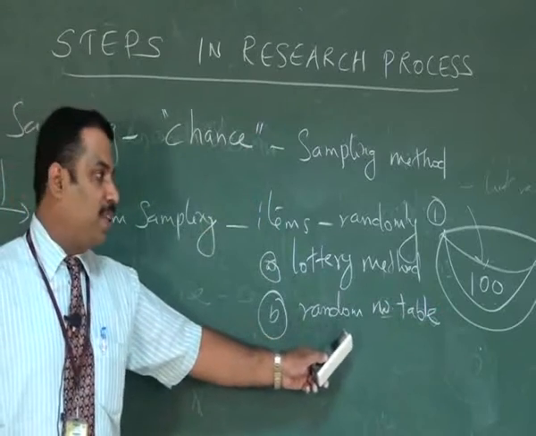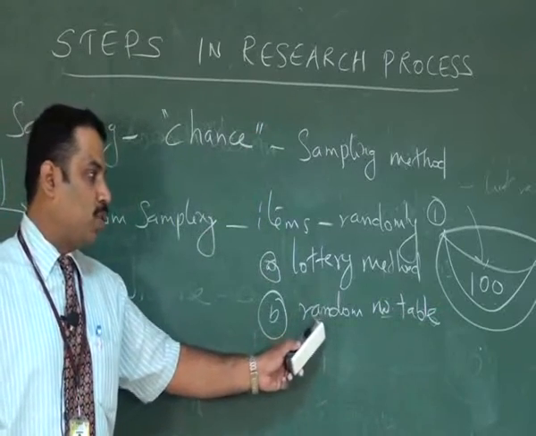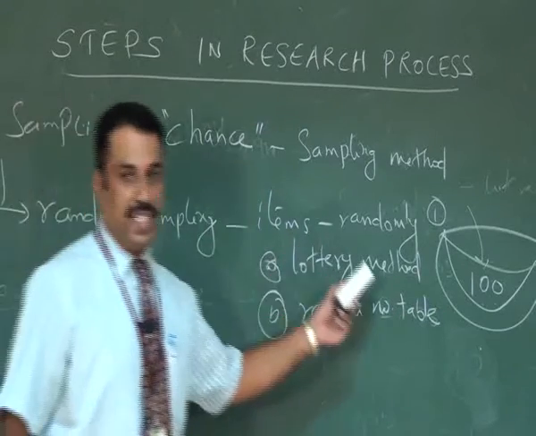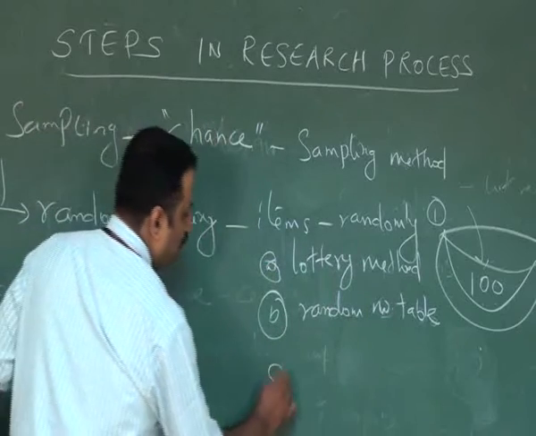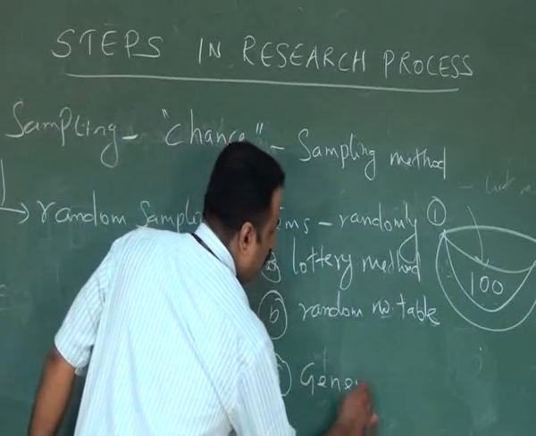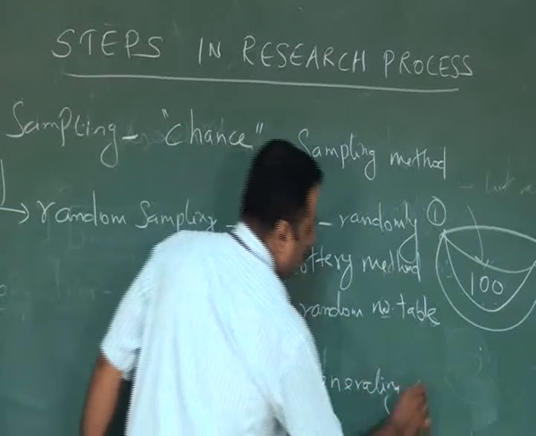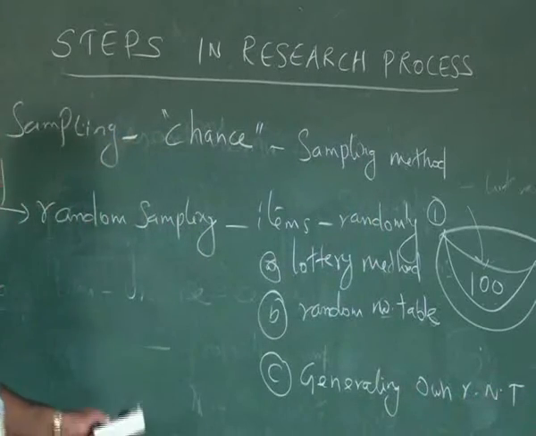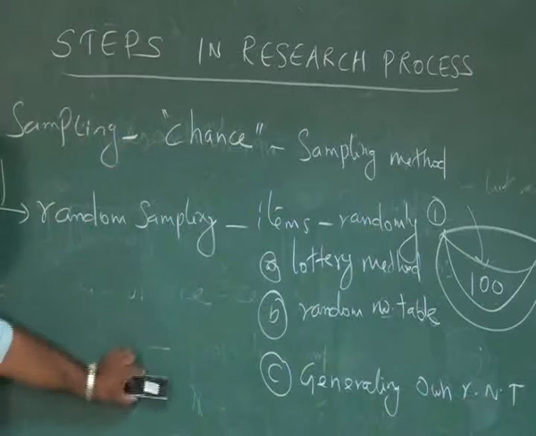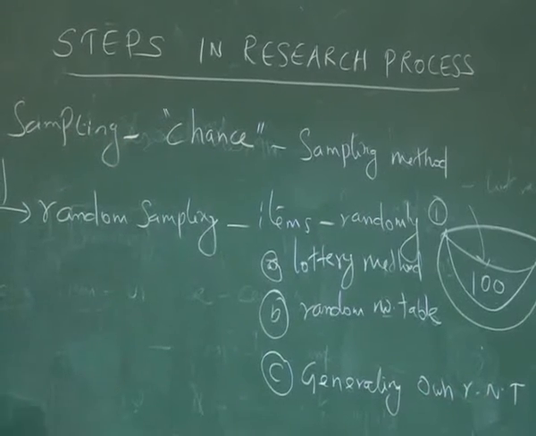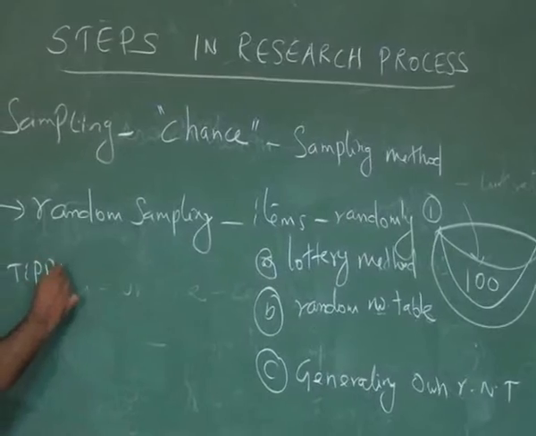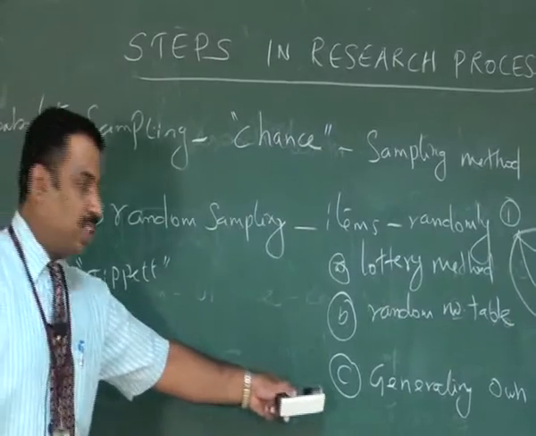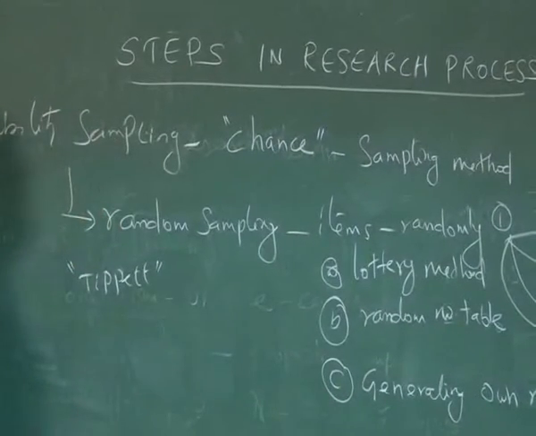A simple random number table is available in our statistics books. We can go there and check that table to take the samples. Another method is generating our own random number table. How can we generate or create our own random number table? This random number table creation method was developed by Tippett. This scientist created a method by which a researcher can develop his own random number table.